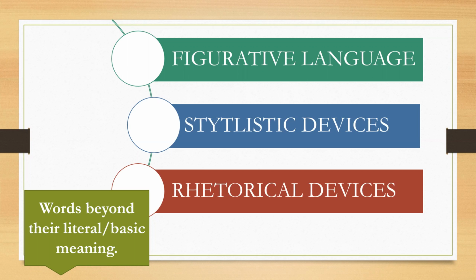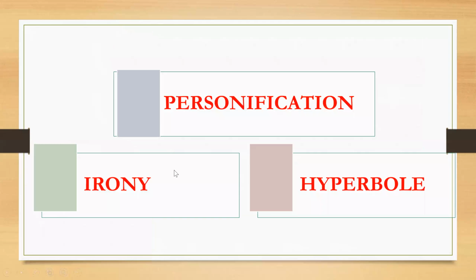When you're looking at figurative language, we are looking at the use of words beyond their surface meaning, beyond their literal or basic meaning. Therefore, we have so many devices, so many figures of speech in English, and we want to begin a journey of understanding each and every device for the purpose of appreciating literature, analyzing poetry, and even improving our conversations and our speech. Today, I want to focus on 3 devices. We will look at personification, irony, and hyperbole.